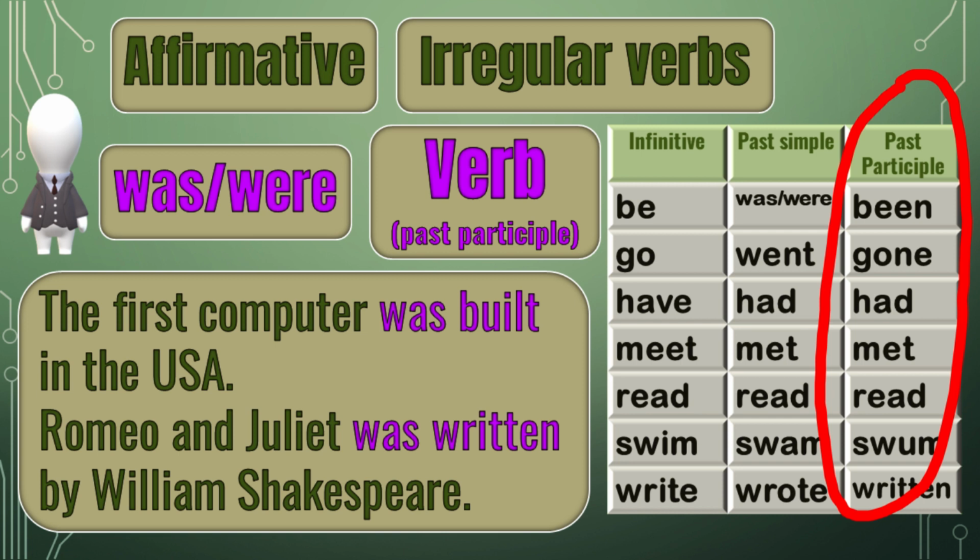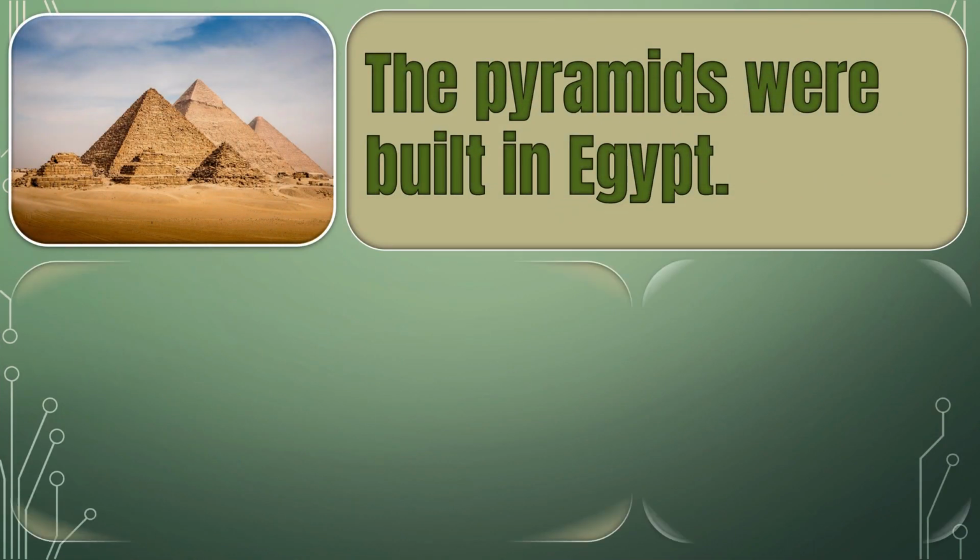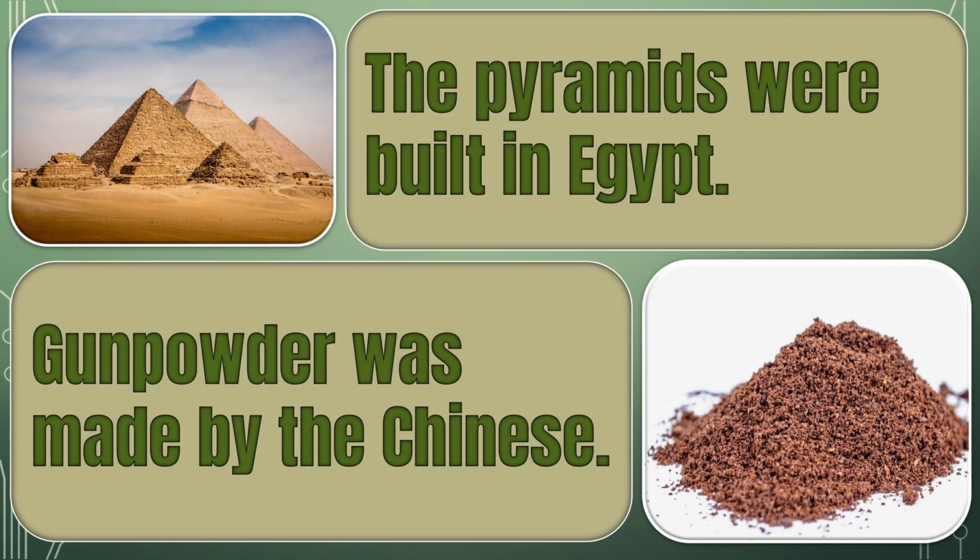The first computer was built in the USA. Romeo and Juliet was written by William Shakespeare. The pyramids were built in Egypt. Gunpowder was made by the Chinese.